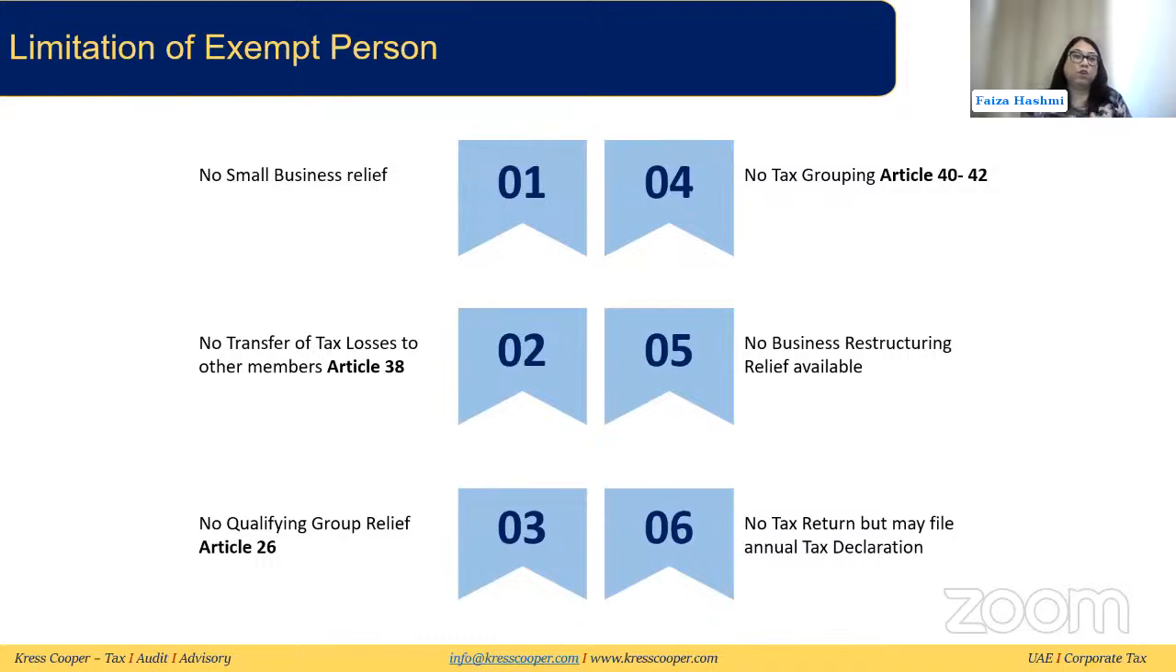Now, just to give you a background of that, if a person is exempt, then obviously they get the advantage that they do not have to pay corporate tax on particular income, for example, government entities for their sovereign activities or for extractive natural resource businesses. But there are some limitations of being an exempt person, apart from the advantages. First of all, no business relief is available to them. So there's no tax grouping that can be done. No transfer of tax losses to any other members if they have other businesses, like we discussed. No business restructuring relief is available. No qualifying group relief is available.